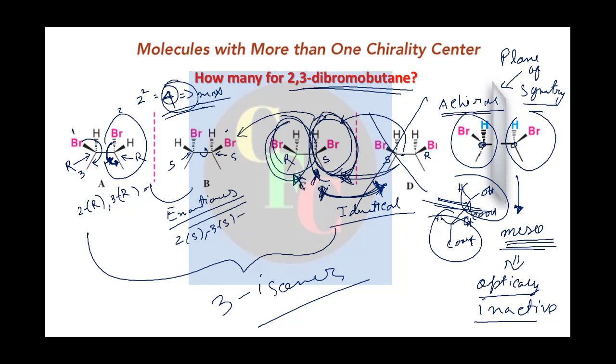So we have 3 isomers, and what is the relation between them? The relation between A and B are enantiomers because they are non-superposable mirror image relationship. But what is the relation between A and C, right? This one, or B and C? They are again diastereomeric, right? So these and these are diastereomers.